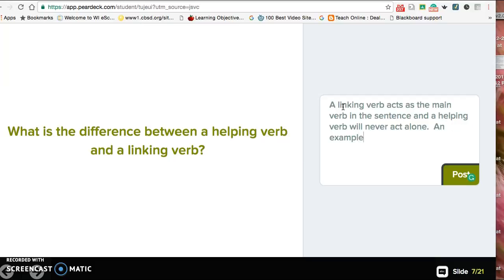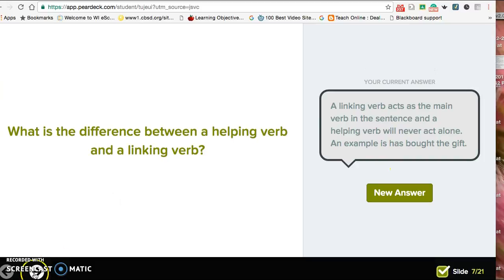An example is has bought the gift. So has is a helping verb, bought is the main verb, so has is helping it. If we said she has a button, has is the only verb, so then it's acting by itself.